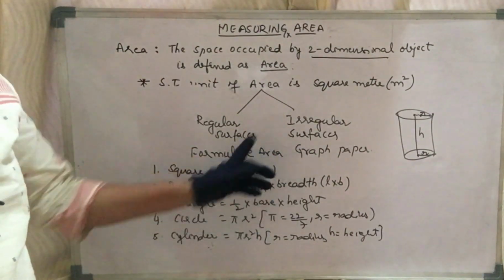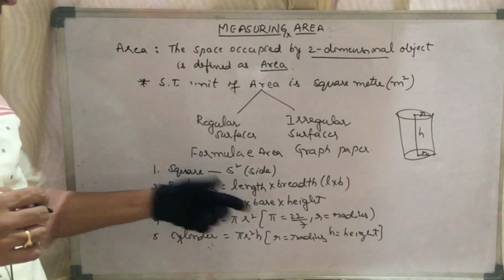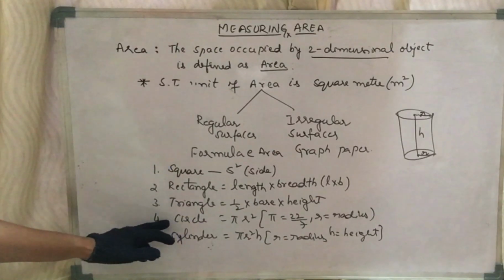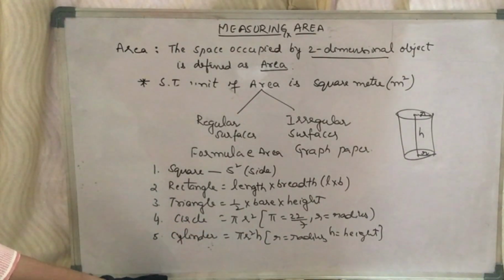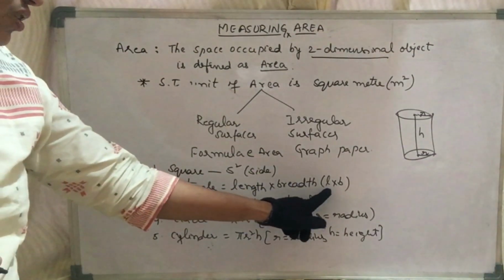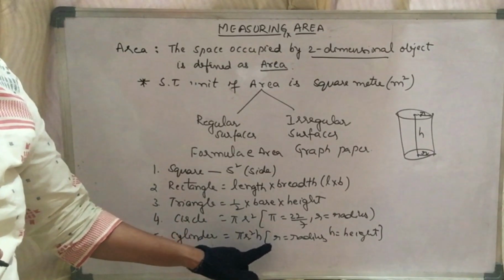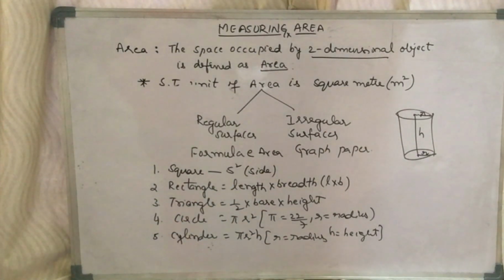Now, how to find? So, we have all the formulas. If you know the area, you can find the radius of a circle. If you know the height and radius of the cylinder, you can find the area of the cylinder. If you observe carefully, these are all derived quantities.